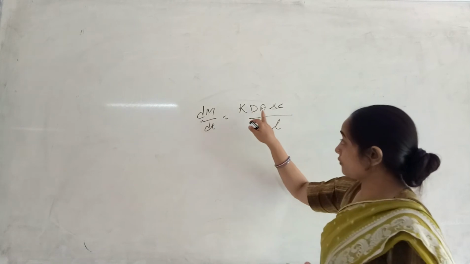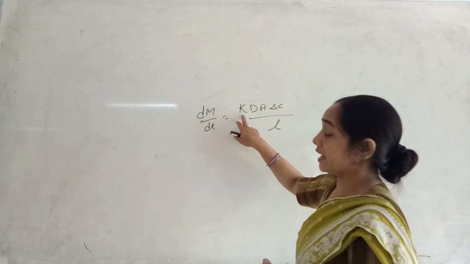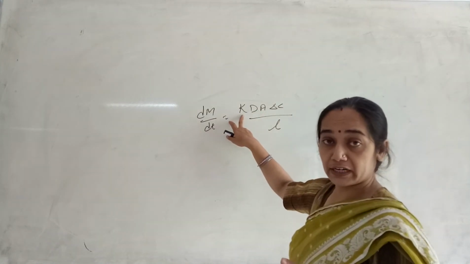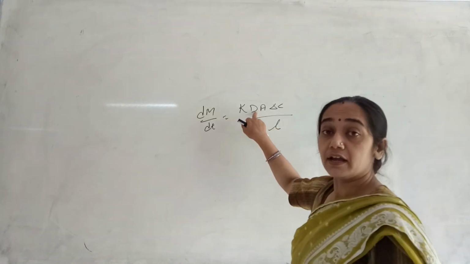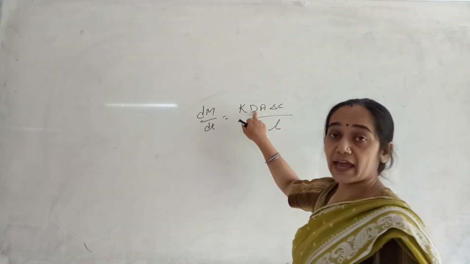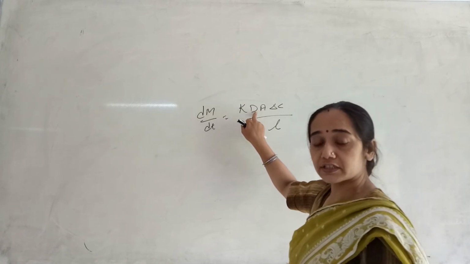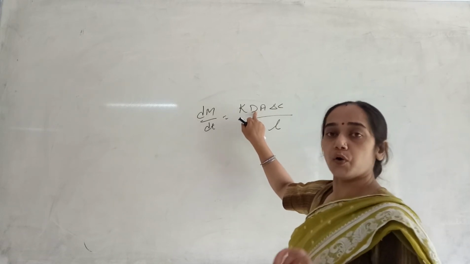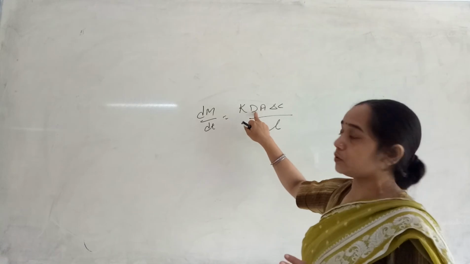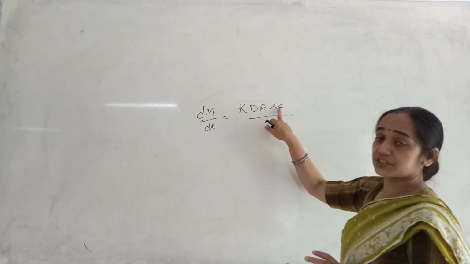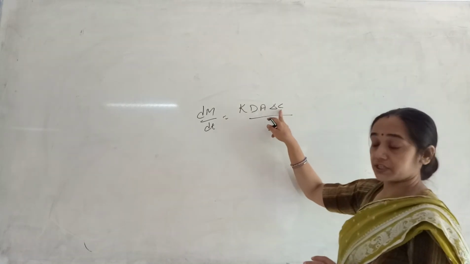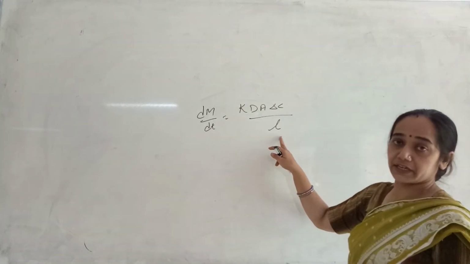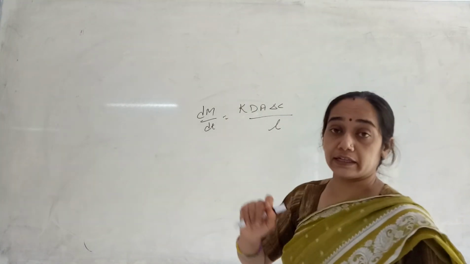Second thing, K is the constant, it will remain constant. D is the diffusivity for a particular polymeric membrane. Diffusion coefficient will remain the same as it is dependent upon various factors like tortuosity and porosity of the particular polymer, which will remain constant. Now another factor is the change in concentration. This is delta C, which is going to change. And another thing is L, that is path length.